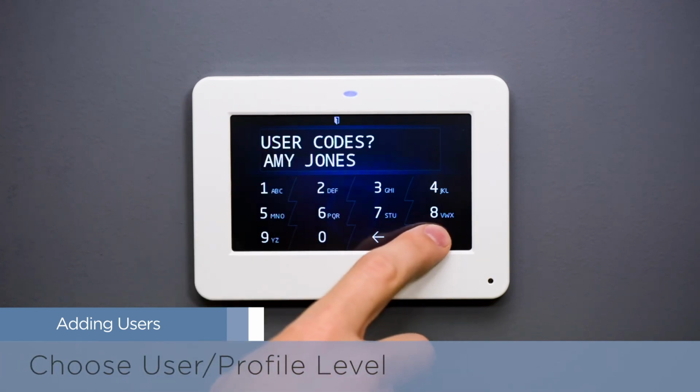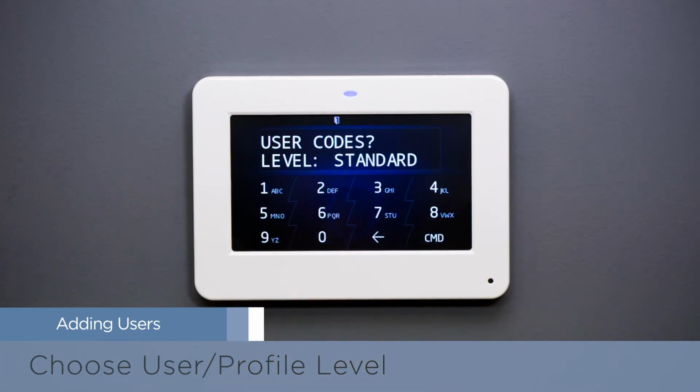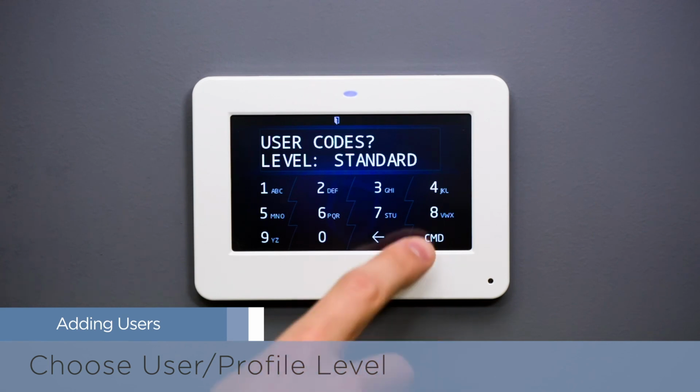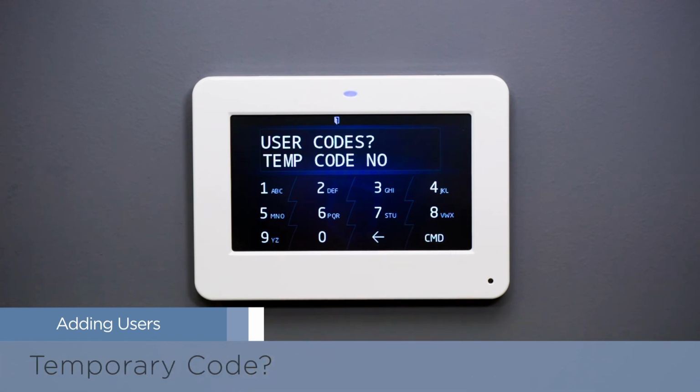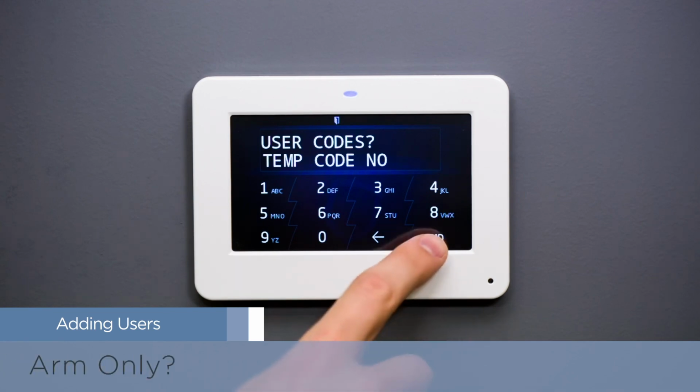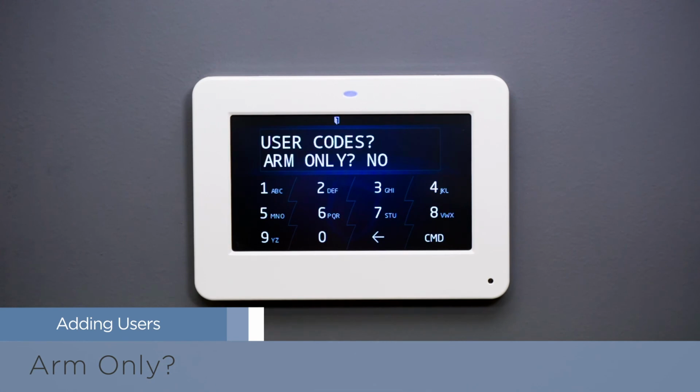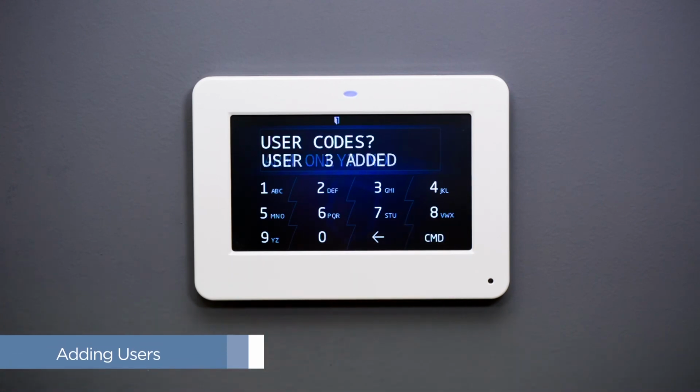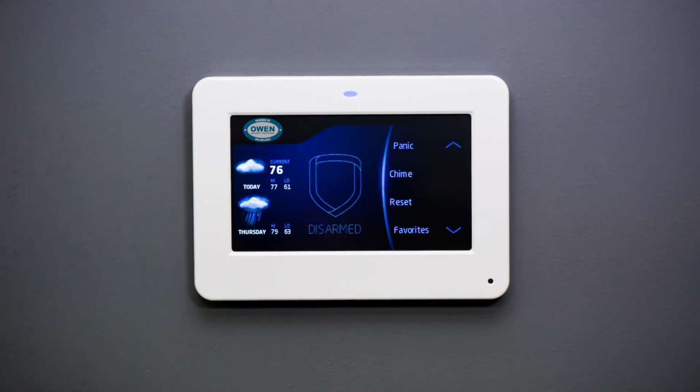The keypad also gives you the option to designate an authority level for that user, giving you the ability to tailor the system to perfectly meet your needs. The keypad will ask if this is a temporary user code, and you can set up a date range for extra security. Finally, you can give this user ARM-only privileges, enabling them to set the alarm only without the ability to disarm it. The graphic touchscreen keypad gives you control while ensuring peace of mind.